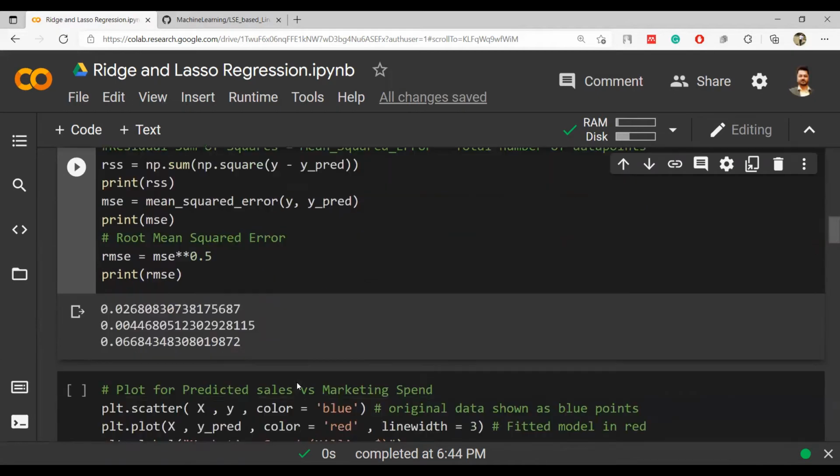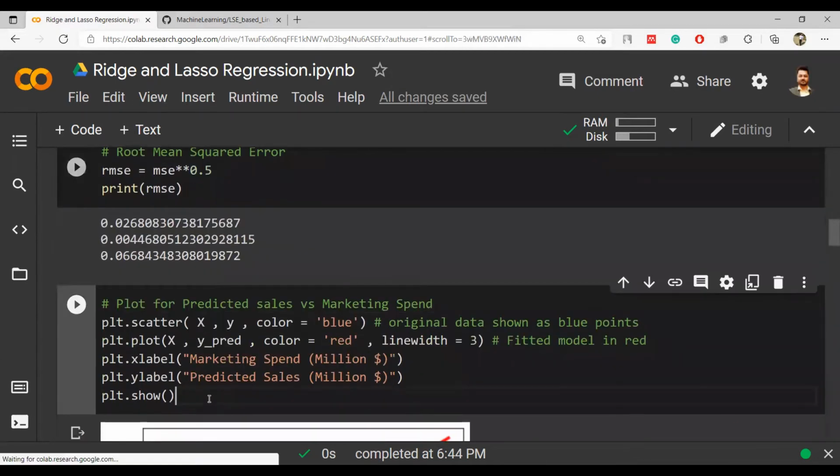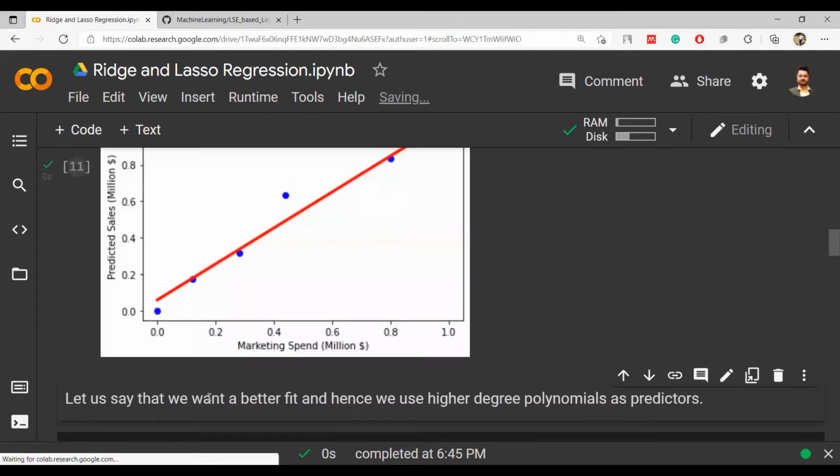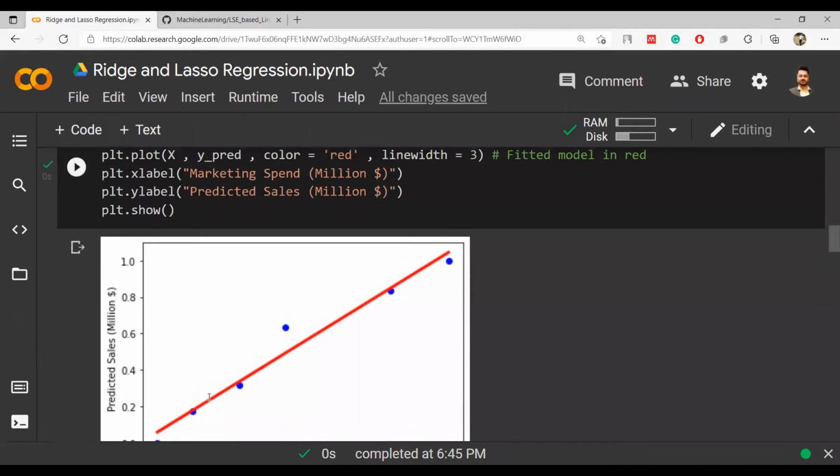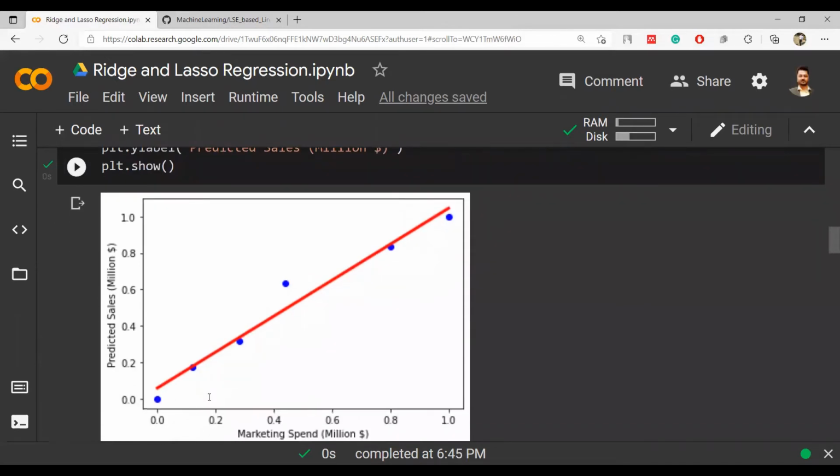And now how does this look? So let's look at them. Let's plot them and let's see how my line looks like. So this is how my linear regression fit line looks like. 5 out of 6 of the points are close to my red line, and only one dot is away from it. But now this is kind of underfitting, right? Because we are not caring about this point.